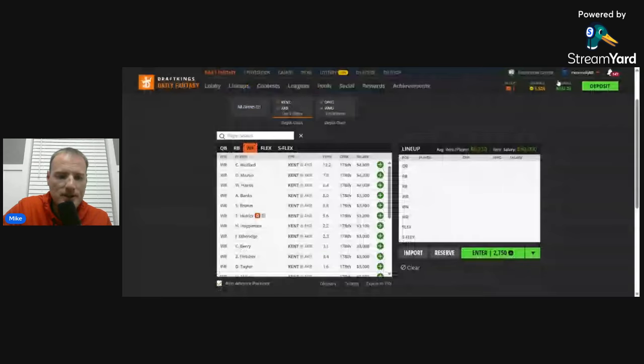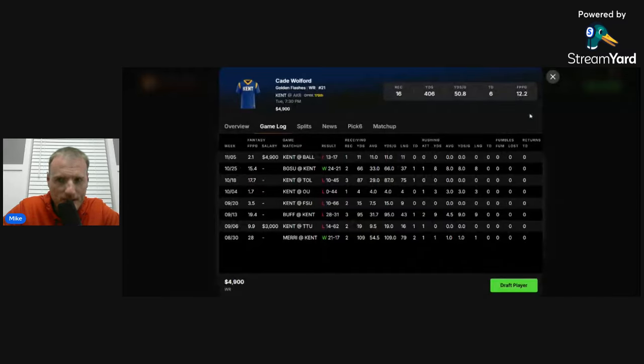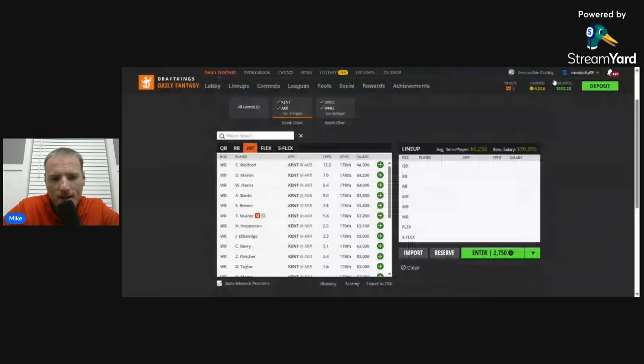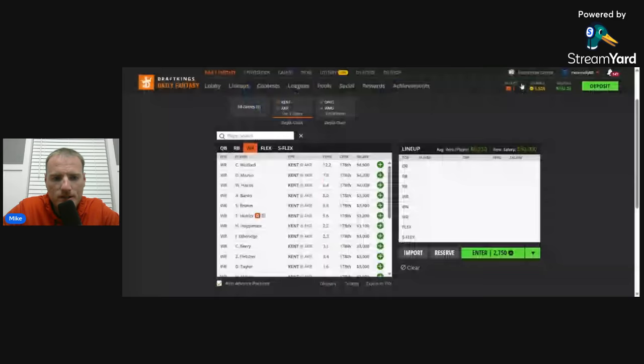But the highest fantasy scorer on the team is Cade Wolford, the guy who is the big play threat. Has 3 games this season over 15 DraftKings points. Was held in check against Ball State. So it begs the question, do you go with the security of a guy like Harris, who really just showed his upside last week? Or do you go for the upside for a guy like Wolford? I think it depends on what kind of lineup you're building, what kind of prospects you have.